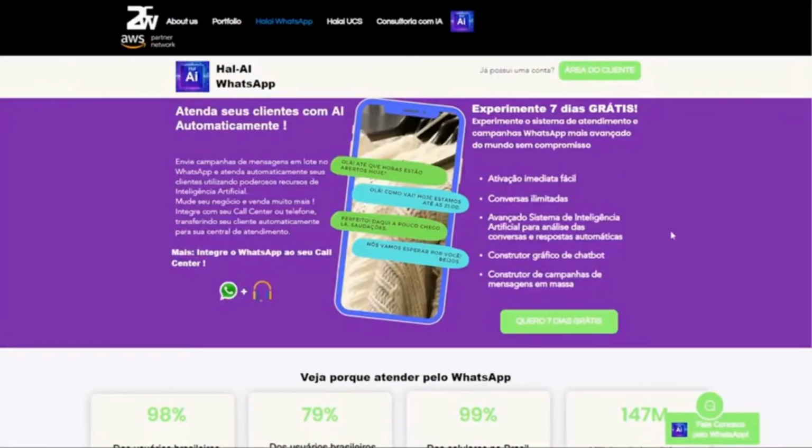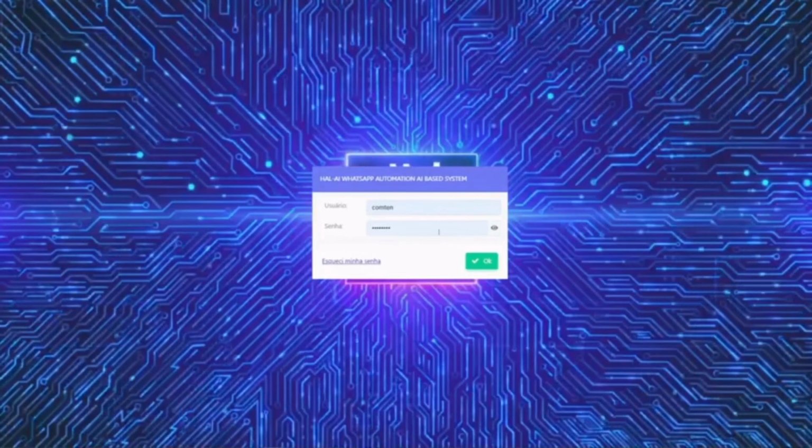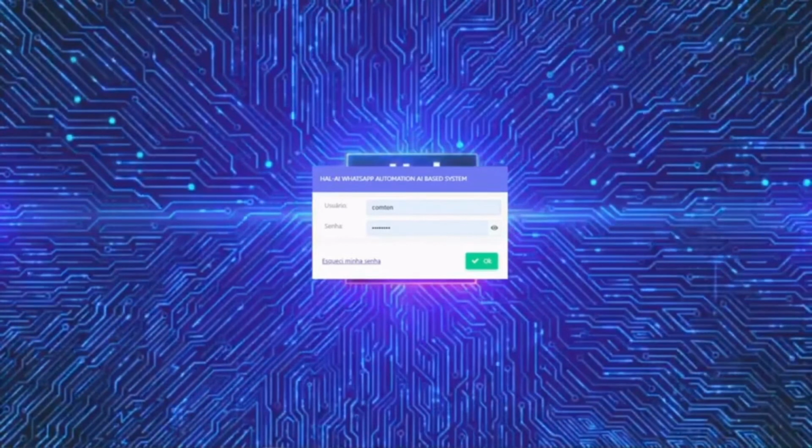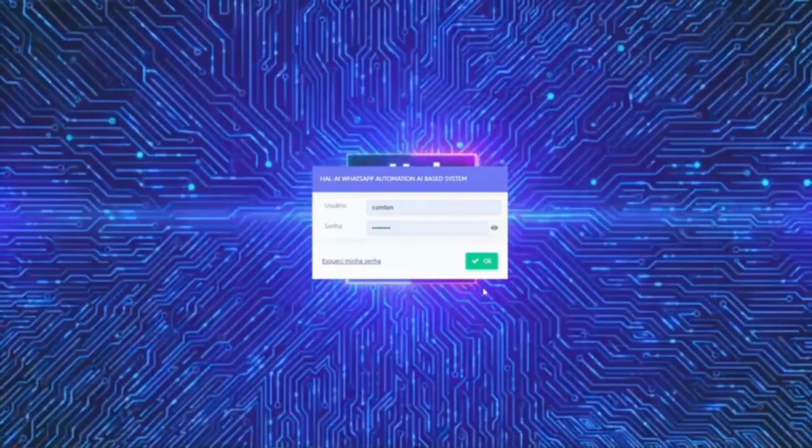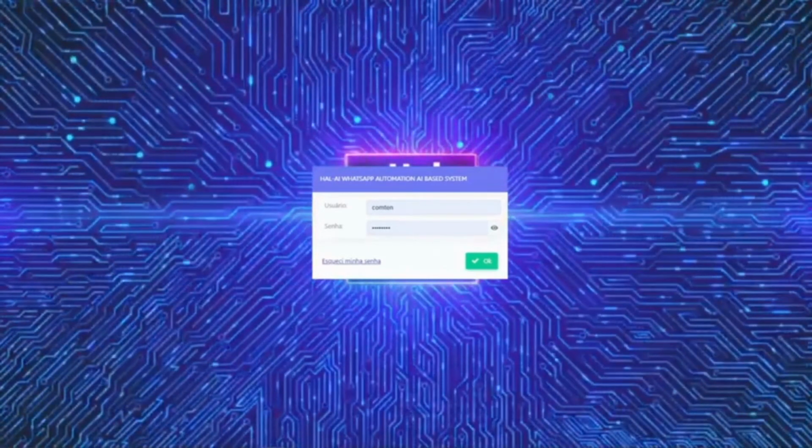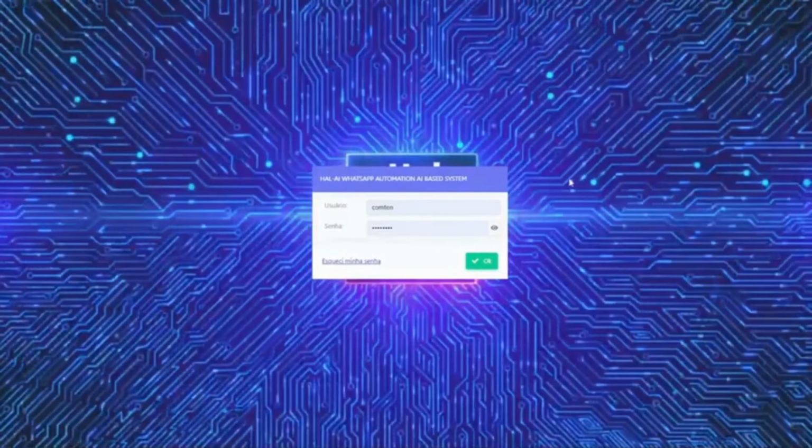As soon as you receive access, come here to the client area and enter the login and password data that you received in your email. And you will see this panel that I will be showing from now on. Let's go.